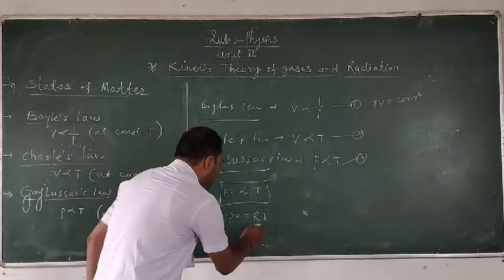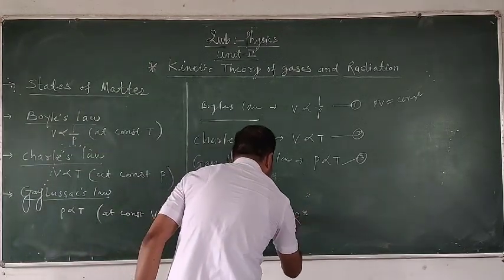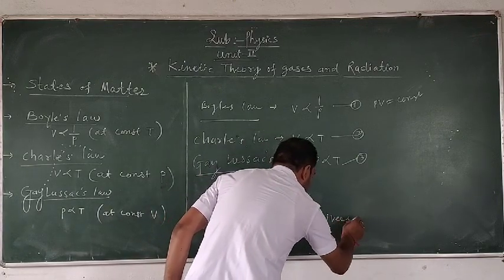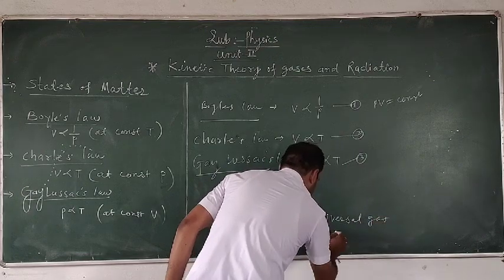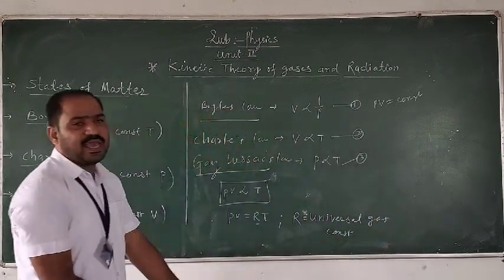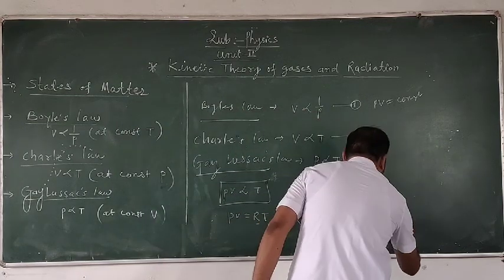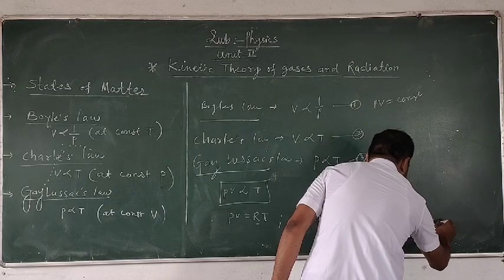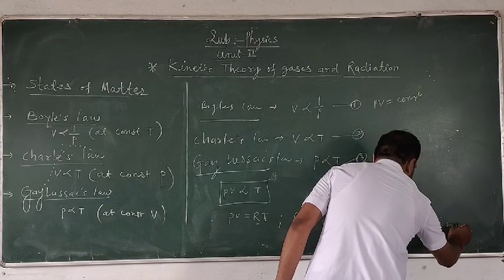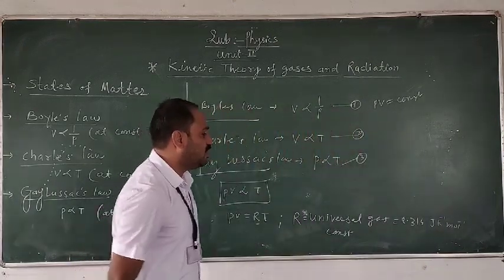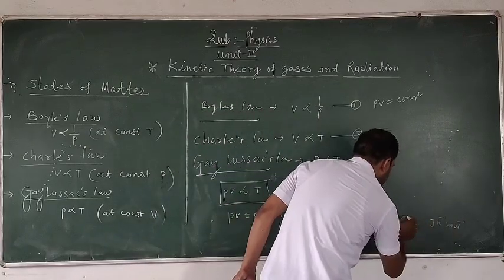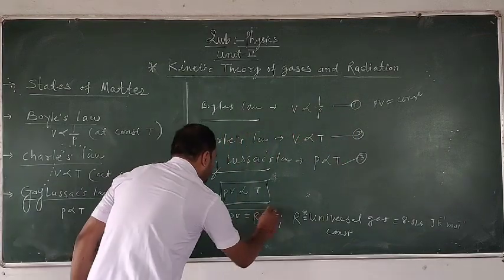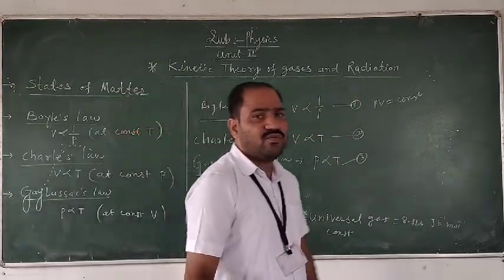Here the capital R is called the universal gas constant, having the value of 8.314 joule per Kelvin per mole. This is the universal gas constant, 8.314. It means PV is equal to RT for 1 mole of the gas.